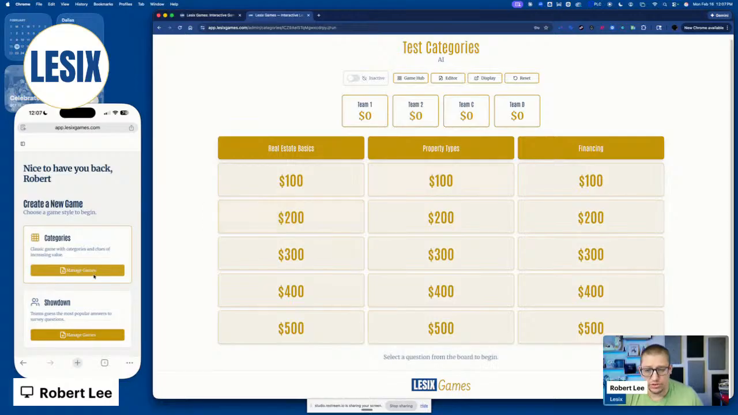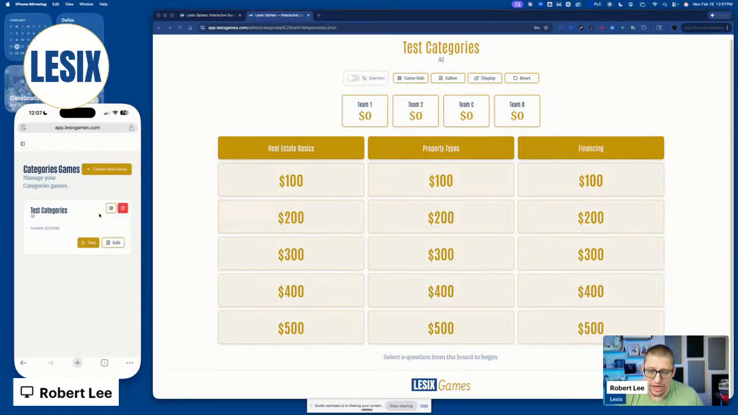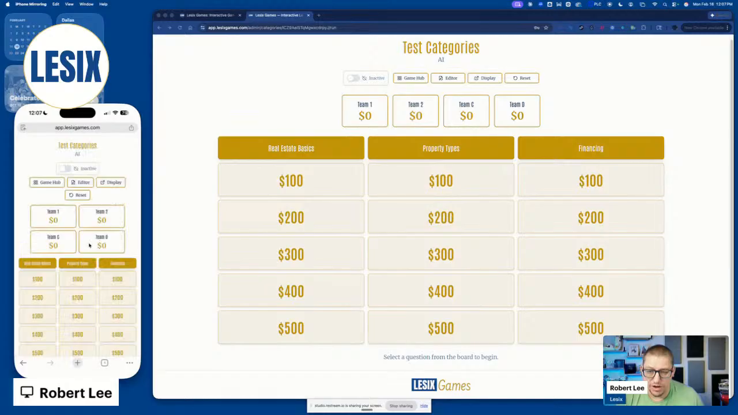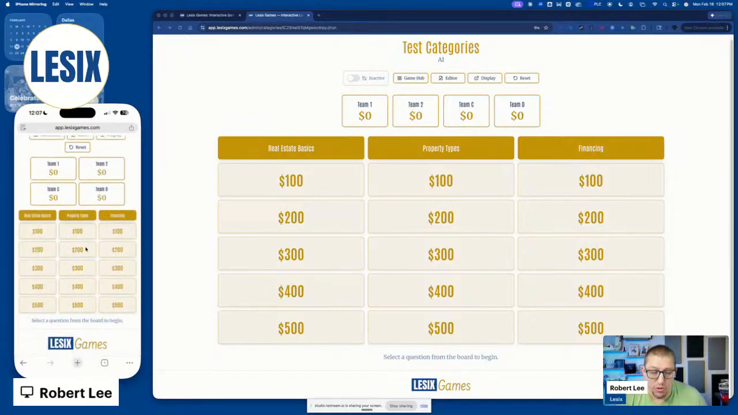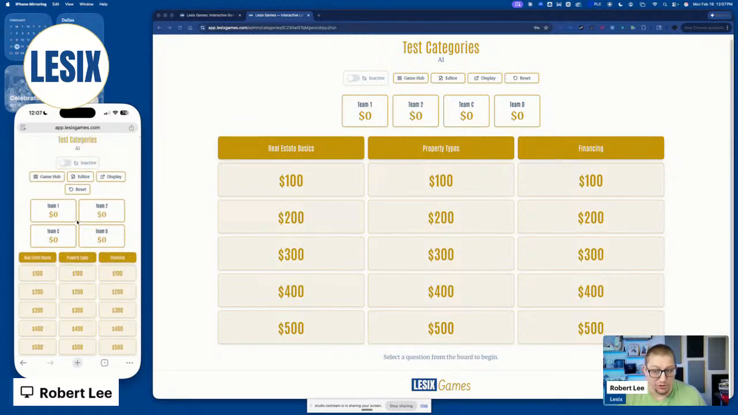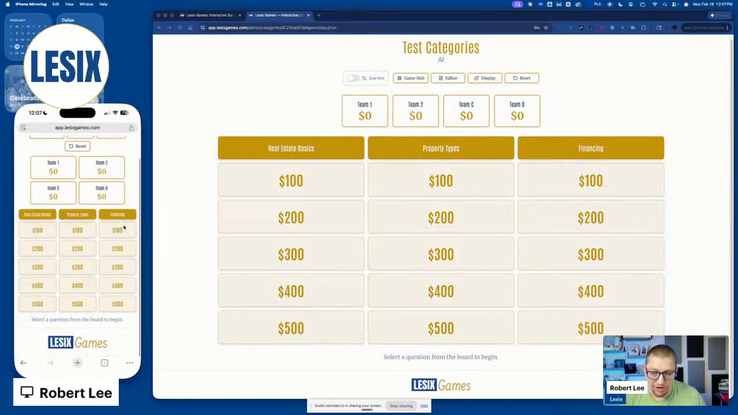Here's the cool thing too. I'm going to go into manage games on my mobile device here, and I'm going to click run, and you can see the game controller is pretty well accessible, pretty well readable from my mobile device. So if I want to have my phone while I'm controlling the game and share this screen with the class on the projector, whatever it might be, I can do that.